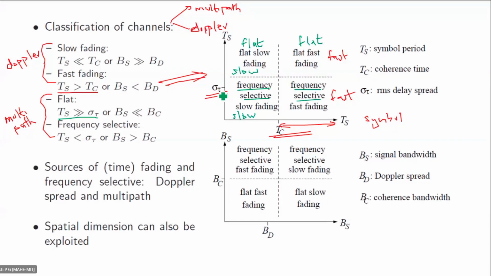So if you know these 4 conditions, that is, what will happen if Ts is less than Tc, if Ts is greater than Tc, if Ts is greater than delay spread, and if Ts is less than delay spread, I think it is more than enough. And similarly, you have to know what will happen if you take the inverse, that is, if you consider the frequency domain. That is the whole essence of what we have learned in these classes.